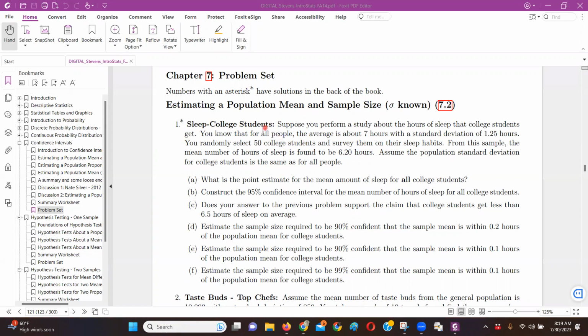And here's why. Here's something back from chapter 7, and it's about sleep. You looked at this question, and I don't know if you looked at the textbook version, but you had one on the homework. On average, people get 7 hours of sleep. So that's the hypothesized middle of this distribution. Then we say we get a sample of 50 people, so now we're into a sampling distribution, and for these 50 students, the average was 6.2 hours. That's certainly less than 7 hours.